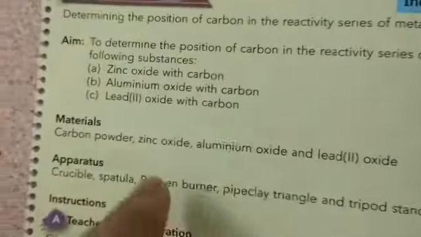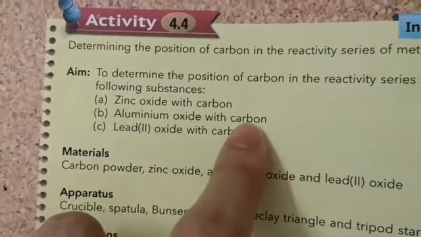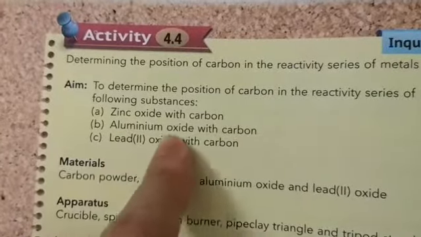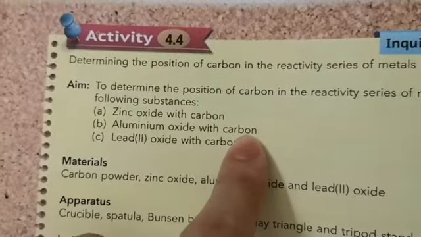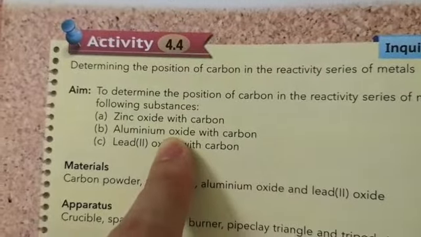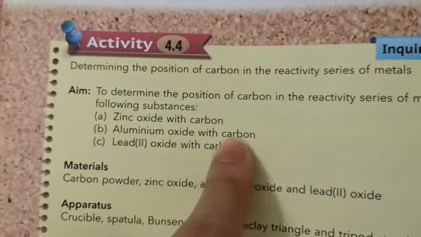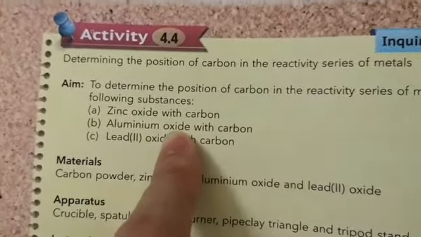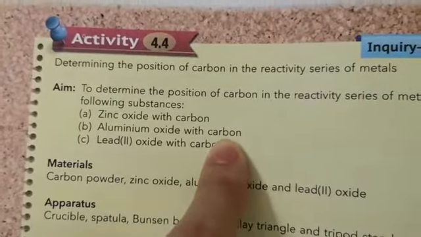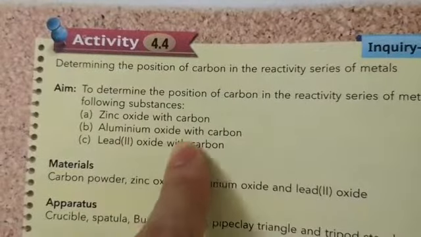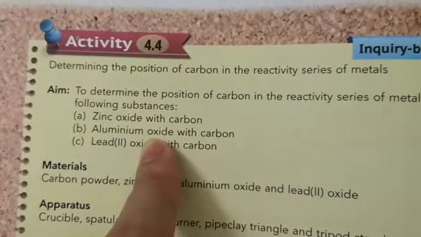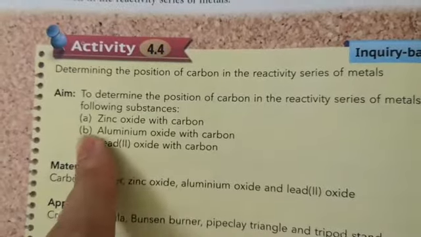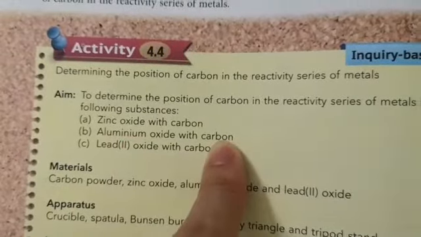So you see, in this experiment, carbon is less reactive than aluminium. Carbon cannot remove oxygen. Carbon is less strong than aluminium. So carbon cannot snatch away the oxygen from aluminium. So for experiment B, there will be no reaction.